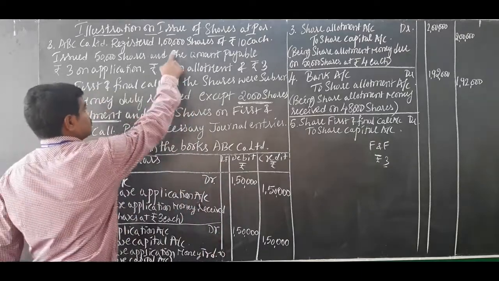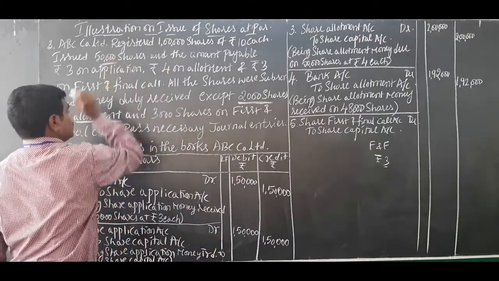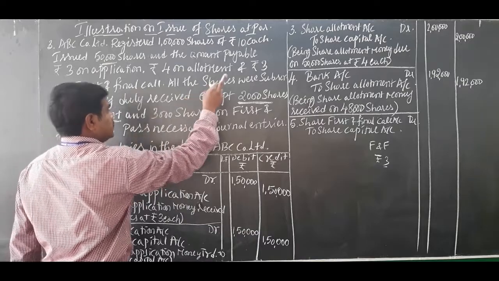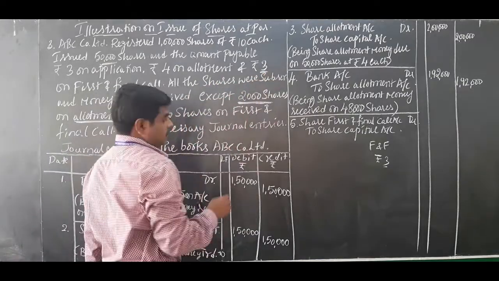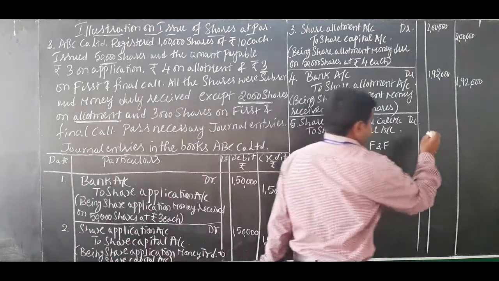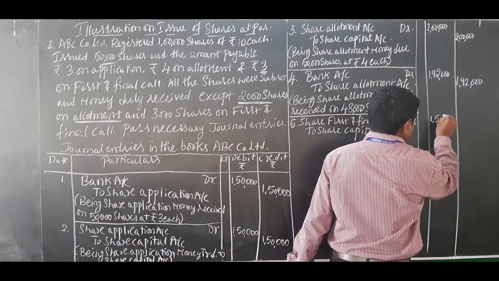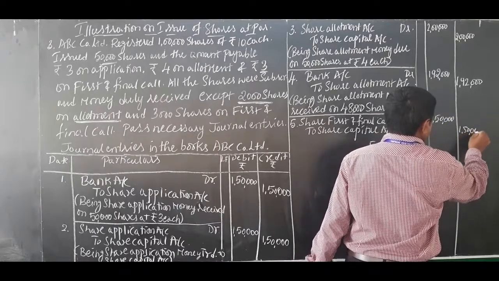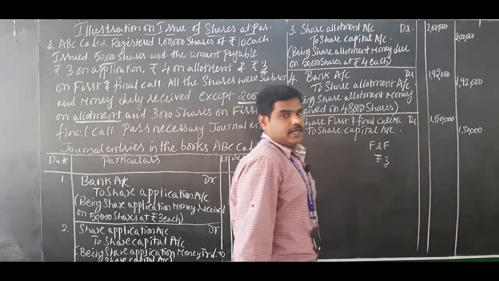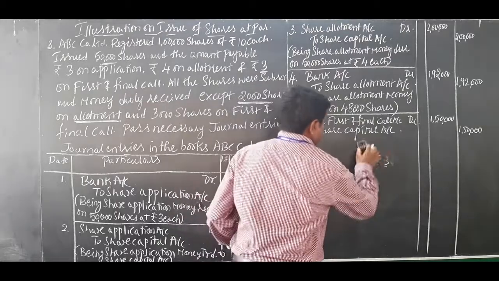50,000 shares, first and final call is rupees 3. So 50,000 into 3 is 1,50,000. Debit 1,50,000, credit 1,50,000.